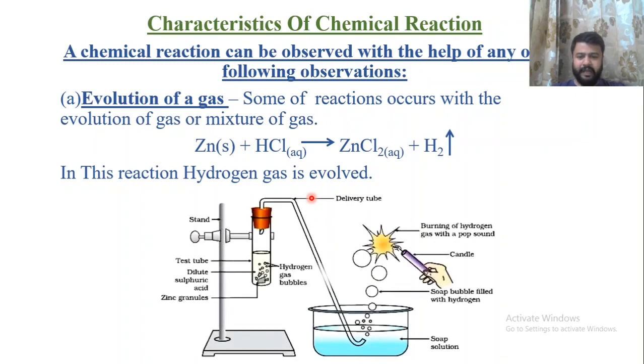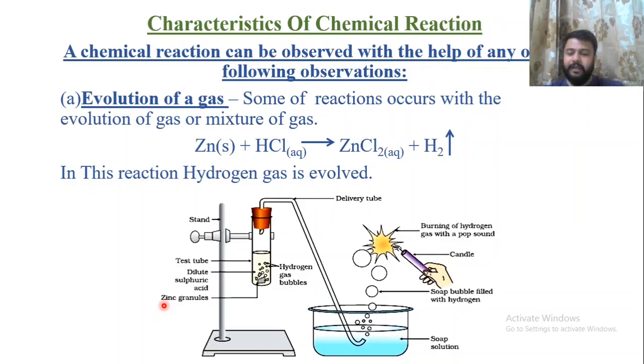Now looking at the diagram of this particular reaction, the test tube is fixed on a stand. In the test tube we have dilute sulfuric acid, that is H2SO4, and zinc granules. The first question is about the zinc granules. Instead of using zinc granules, we can use zinc pieces or zinc powder. So write this down: zinc piece, zinc granule and zinc powder. What is the difference between them?